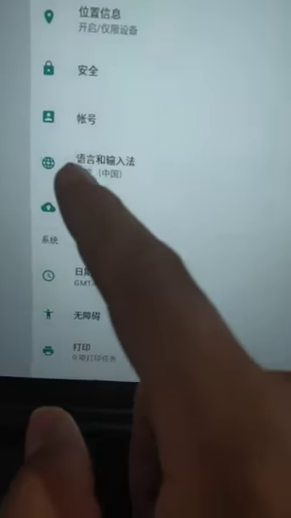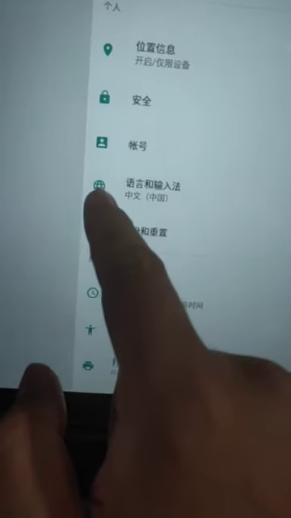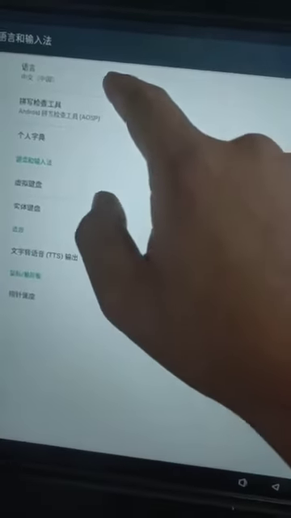We move down and find this icon. This is Chinese words, never mind, we just find this icon. Click, then click the first option, because the first time there are only Chinese words.